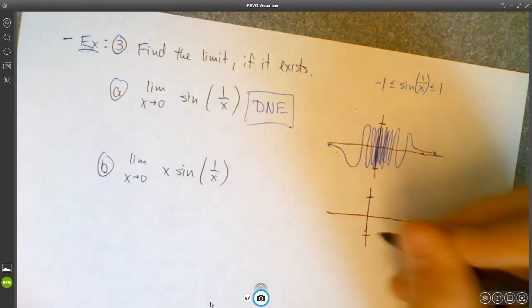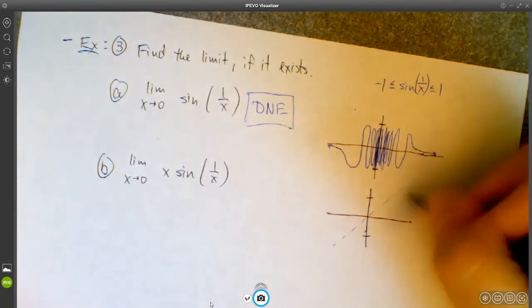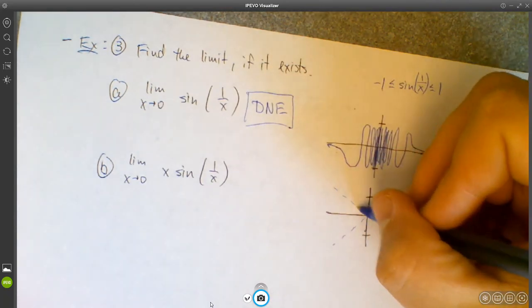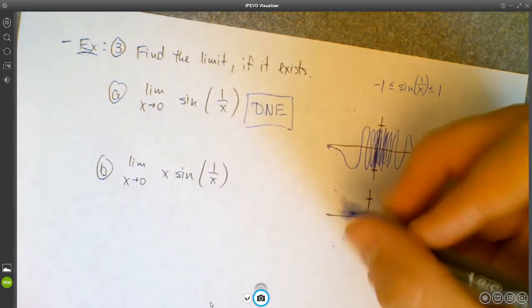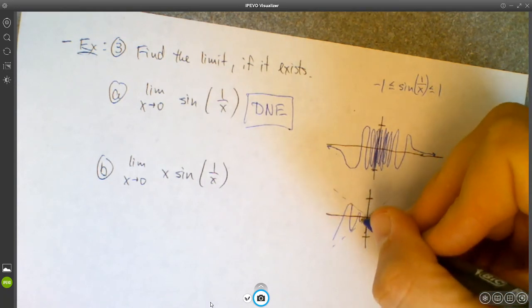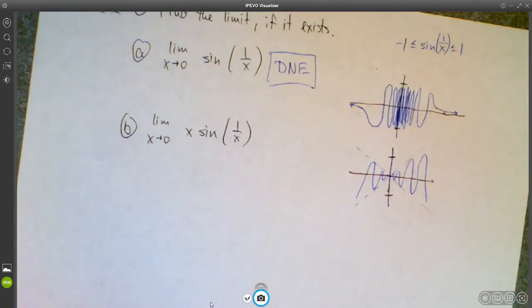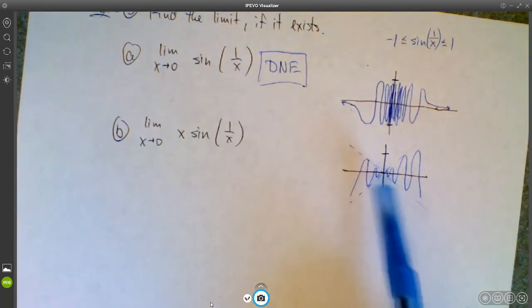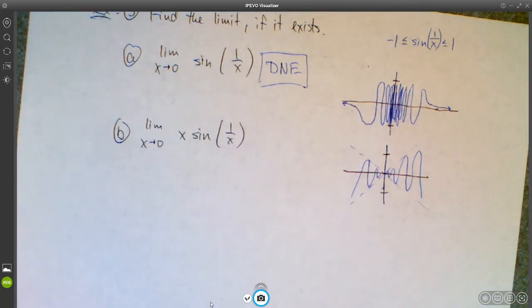I'm kind of thinking that you end up with a situation that must look something like this, right? So this is x, and sine of x is going to fluctuate between -1 and +1. But I think you've got to end up with something that sort of looks like this. Right? It seems like that's kind of what's going to be happening here. And if that's the case, then it seems like the limit should be 0. And in fact, that's exactly what the squeeze theorem says, right?